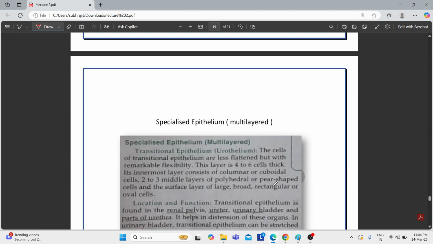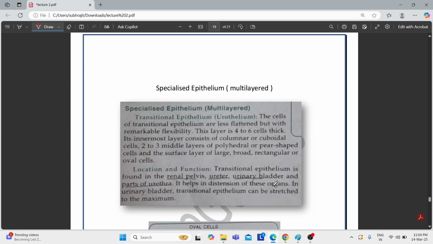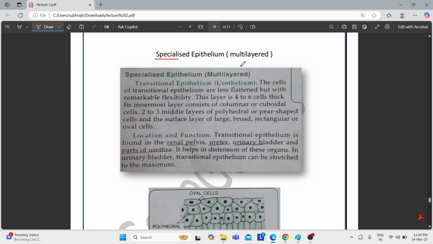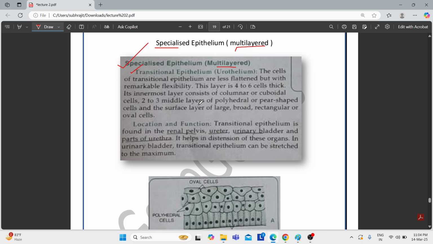Now let's come to the third category and the last category of the epithelial tissue, that is the specialized epithelium. Specialized epithelium, as I said in the beginning of the lecture, can be multi-layered or unilayered. This is the multi-layered one. Now let's see what are the features of the specialized epithelium which is multi-layered. It has only one category, that is the transitional epithelium.